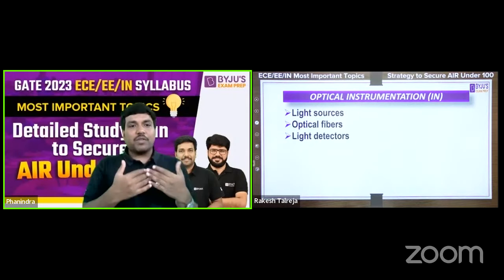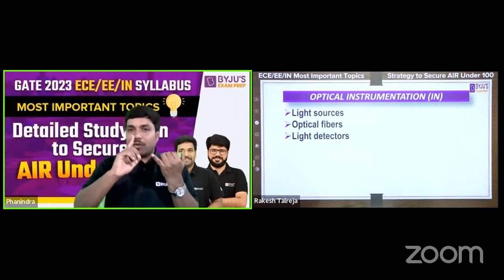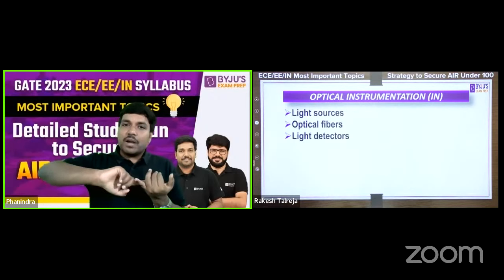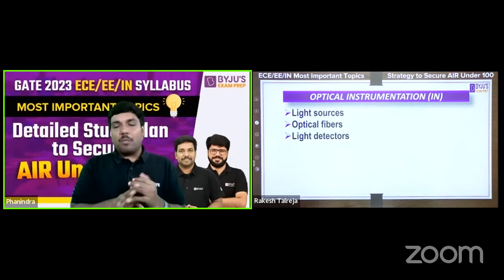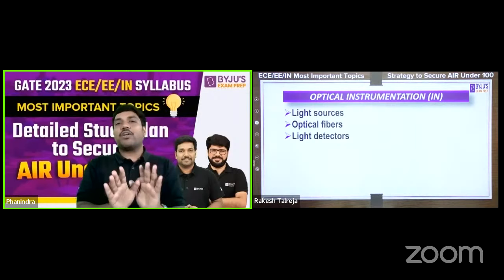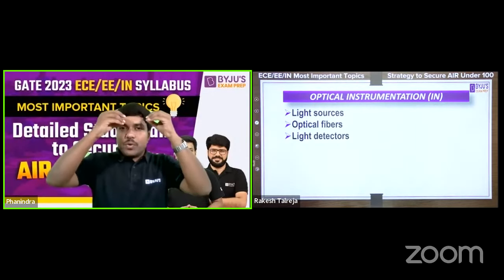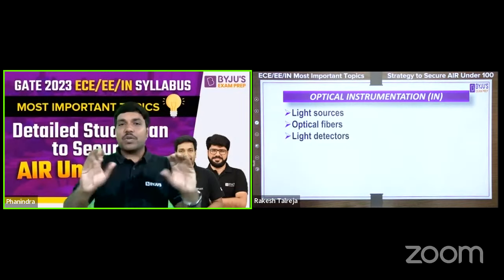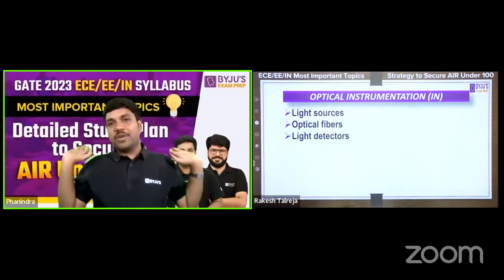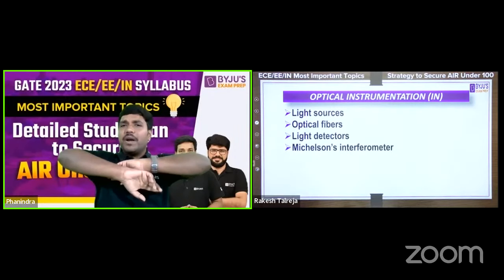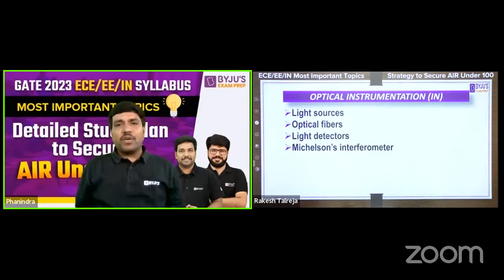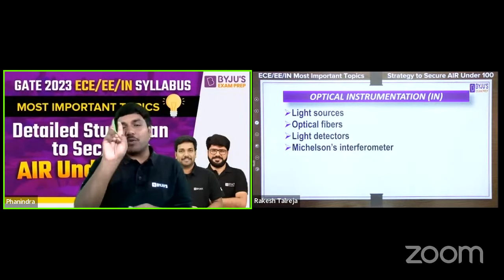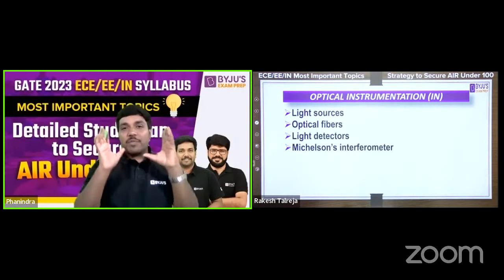And the next topic is light detectors. Whether the question may come from the light sources or not, whether the question may come from optical fibers or not, I have been constantly observing the question on the light detectors. If you only go through the light detector concept in the entire optical instrumentation, I am sure that you will get at least 2 marks. Suppose you haven't prepared any topic in the entire syllabus, you have only studied light detectors, and you go to the exam, I am very sure that you will get minimum 2 marks. So that much confident I am.